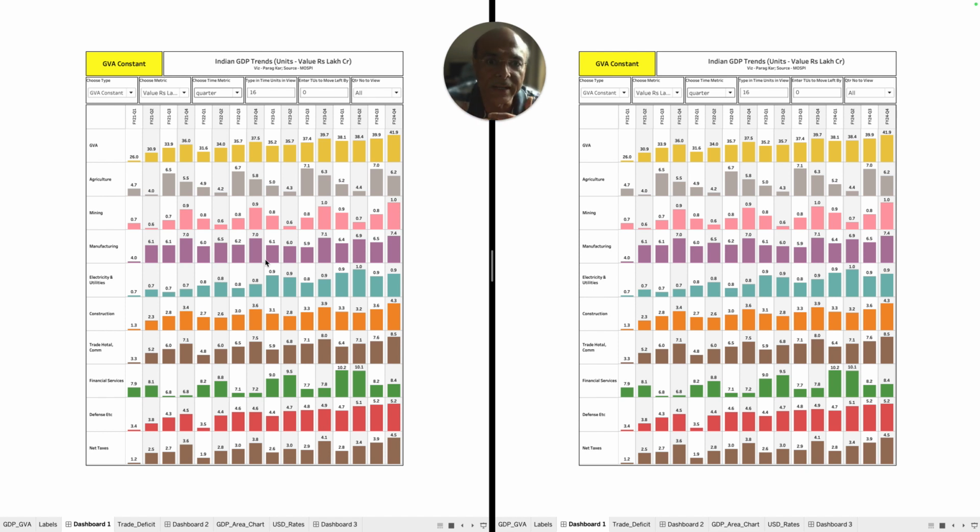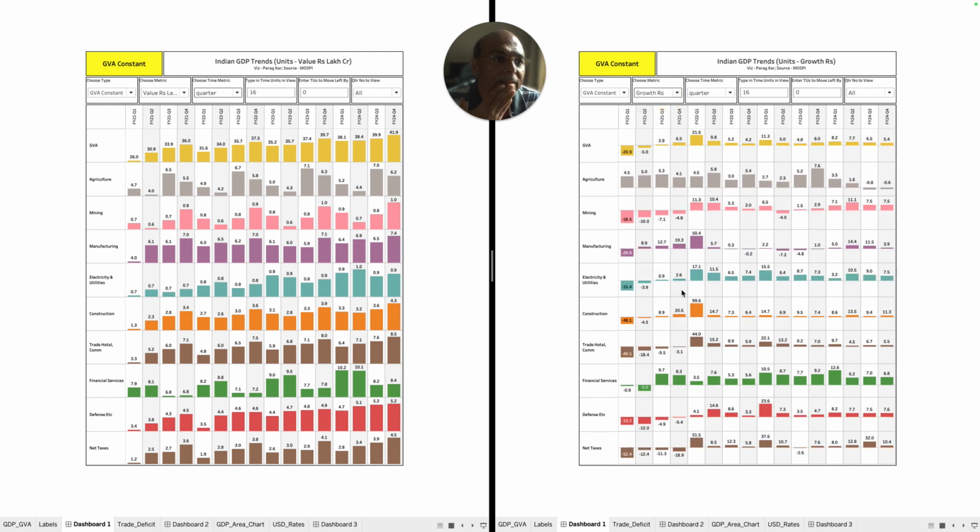That is what we're looking at. We have to be very cautious about that, right? So look at the growth numbers, it speaks for itself. Look at the manufacturing sector, right? In some quarters the growth has been showing significant, in some quarters very minimal. So it's kind of because of the base factor. It has got nothing to do with.